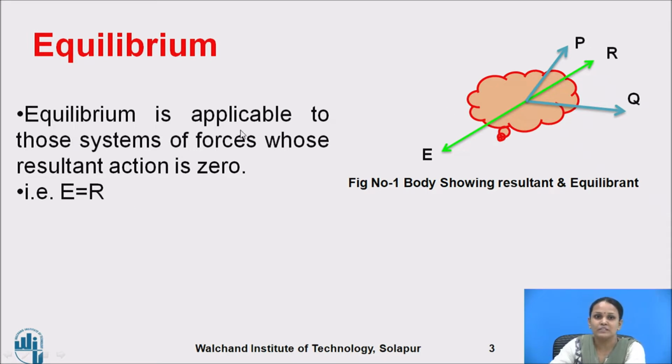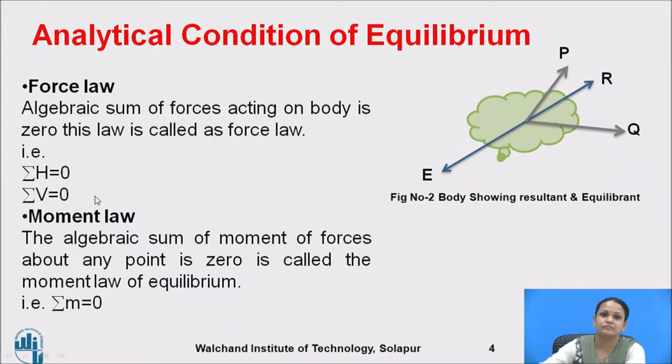So, equilibrium is applicable to those systems of forces whose resultant action is 0. So, that is E is equal to R. The analytical conditions of equilibrium: the algebraic sum of all the forces acting on the body is 0, which is called the force law, and the moment law means the algebraic sum of the moments of all the forces about any point is 0.